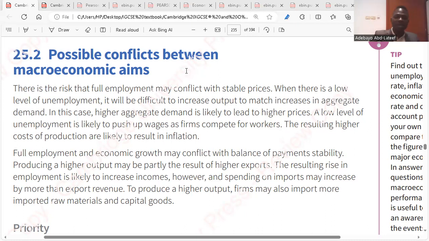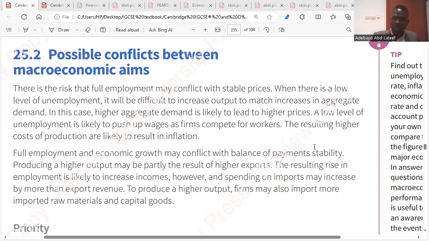Now I'll go to full employment and economic growth. They said full employment and economic growth may conflict with balance of payment stability. Producing a higher output may be partly the result of higher exports. The resulting rise in employment is likely to increase incomes, however, and spending on imports may increase by more than export revenue.